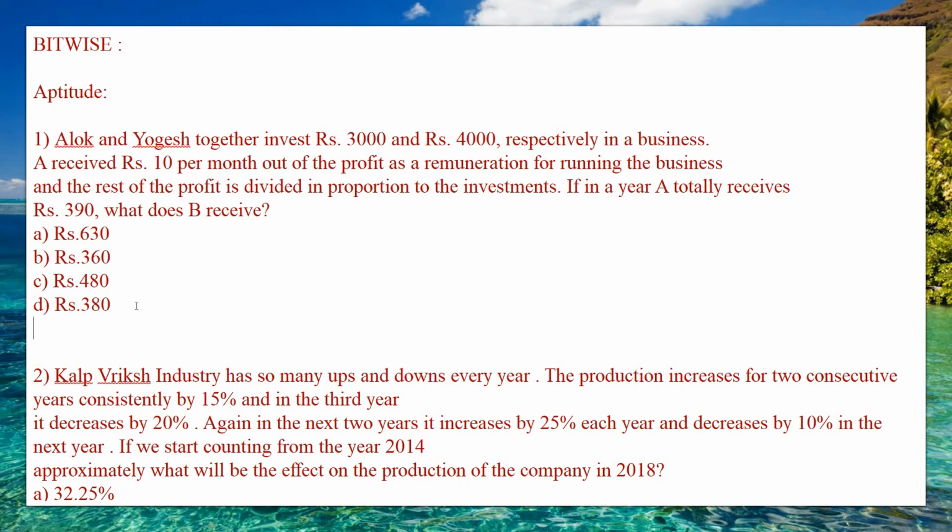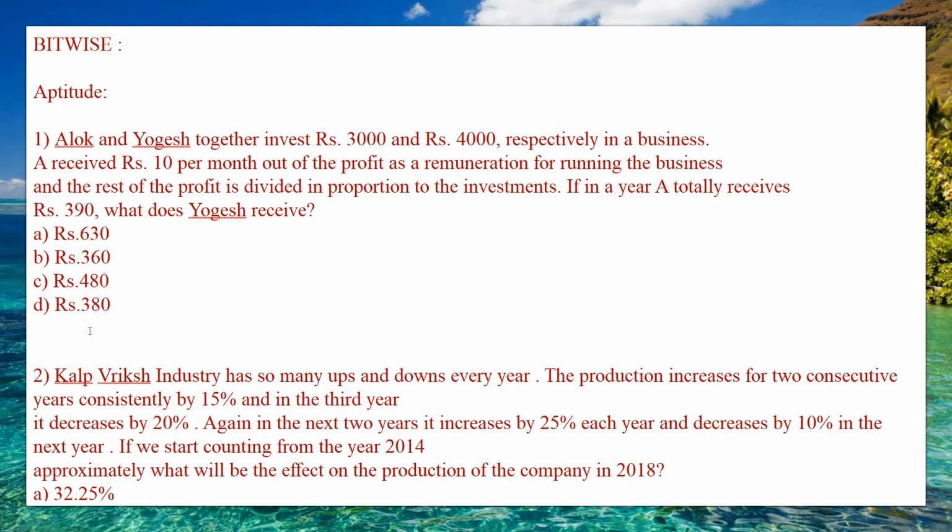So the first question is: Alok and Yogesh together invest rupees 3000 and rupees 4000 respectively in a business, and Alok received rupees 10 per month out of the profit as a remuneration for running the business. The rest of the profit was divided in proportion to the investments. So in a year, if A, that is Alok, totally receives rupees 390, then what does Yogesh receive?